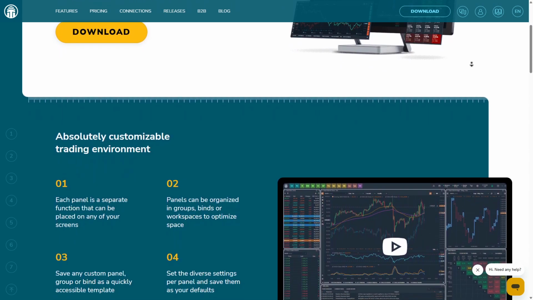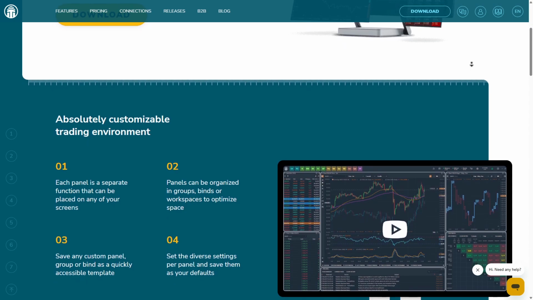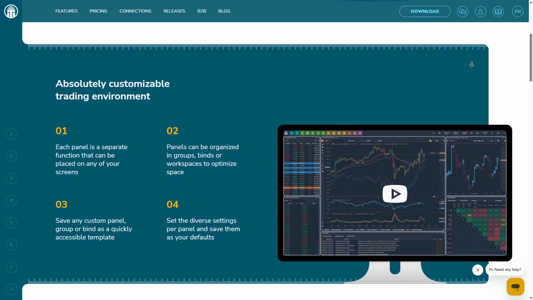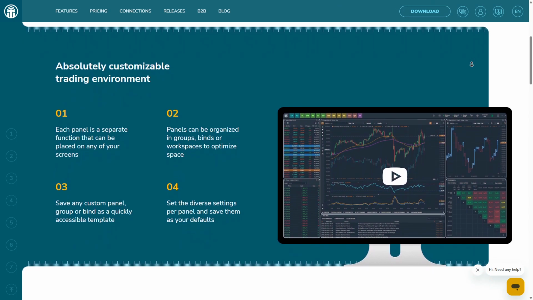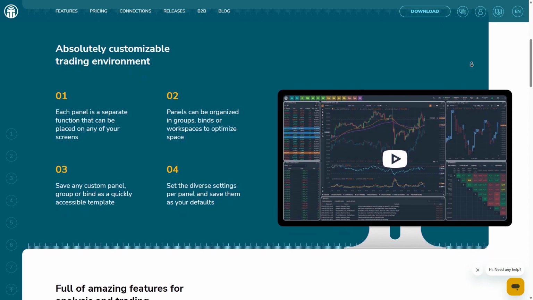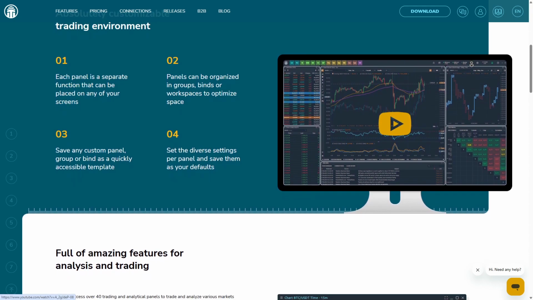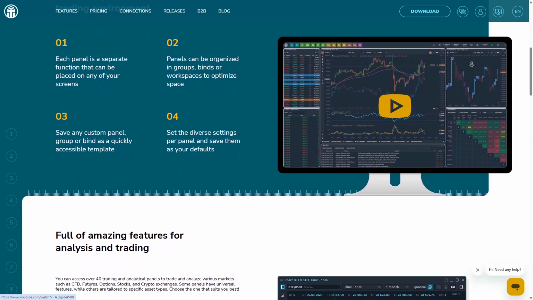The platform is modular, allowing traders to customize panels, layouts, and workflows extensively. Quantower also supports automated strategies and API integrations, making it appealing to traders who want both discretionary and algorithmic capabilities in one environment. Another major difference is focus.